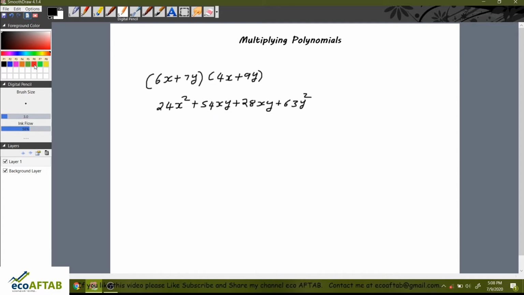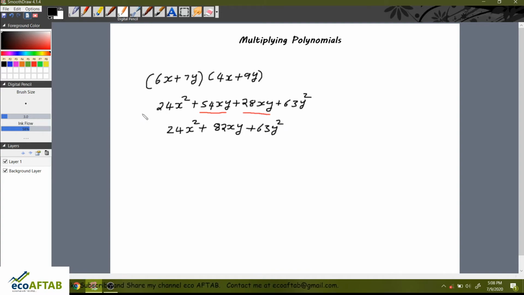After this, we can see there are two like terms: 54xy and 28xy. So we can add up these two like terms. When we add 54 plus 28, we will get 24x square plus 82xy plus 63y square.